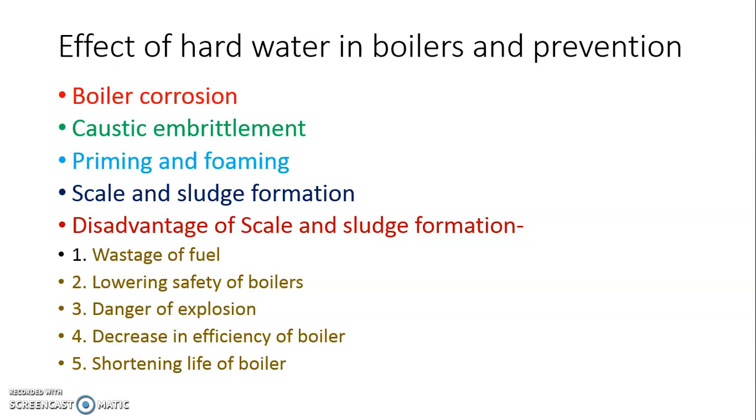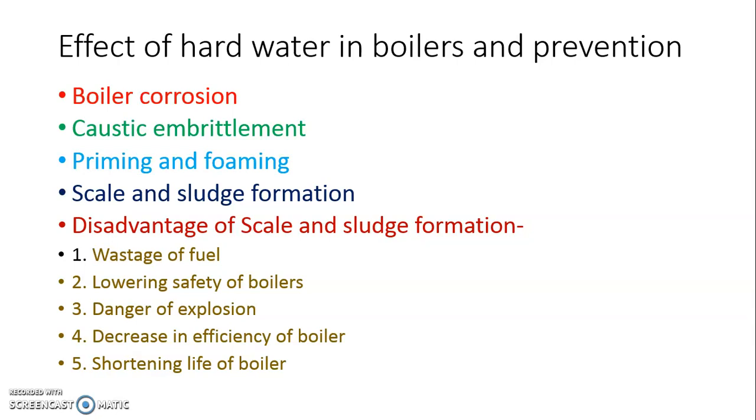First, wastage of fuel. Due to formation of scale and sludge, we need to use more fuel to maintain a constant velocity of steam, and hence more fuel is wasted.